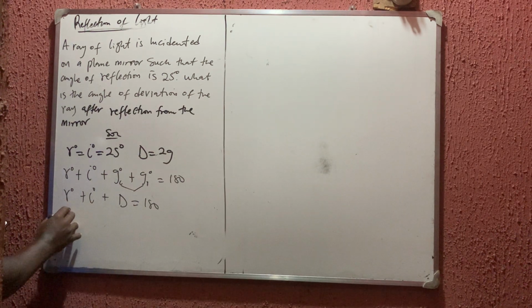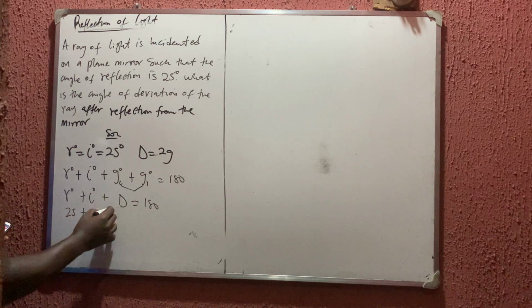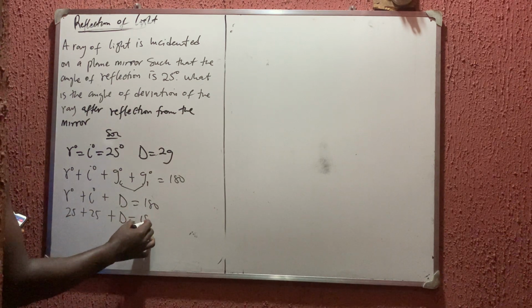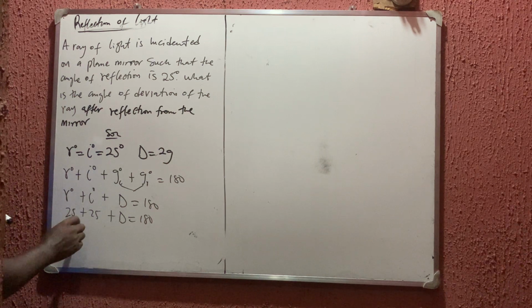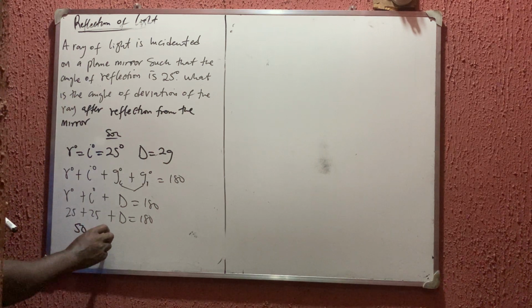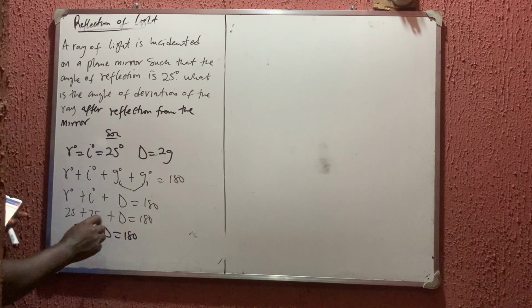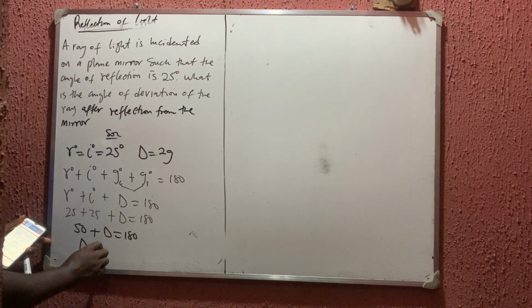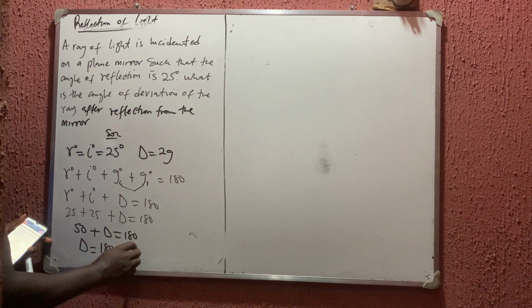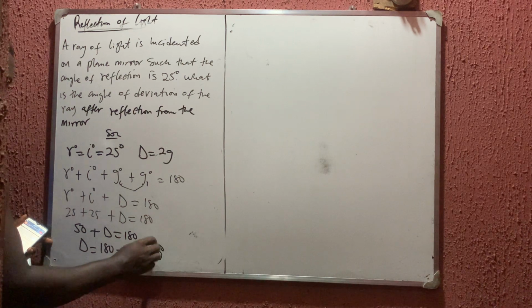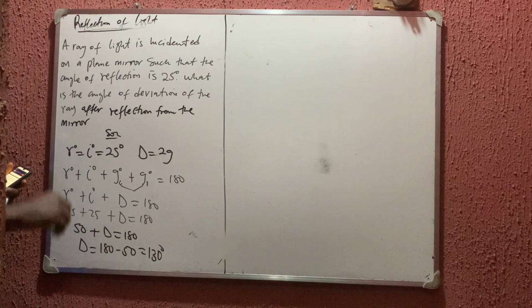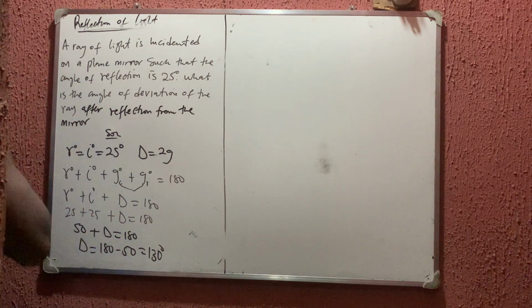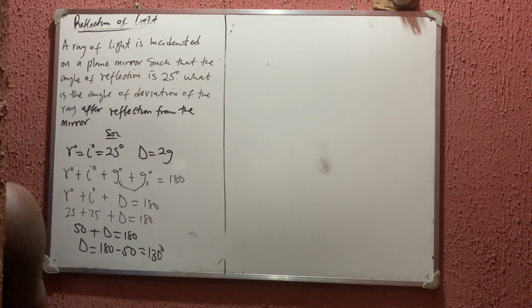So therefore I have that 25 plus 25 plus d is equal to 180. So finally we'll be having that 50 plus your d is equal to 180. So therefore my d will now be 180 minus 50, which is equal to 130 degrees. So if you divide it by 2, you will now get your angle of glance. Okay, so that is that.